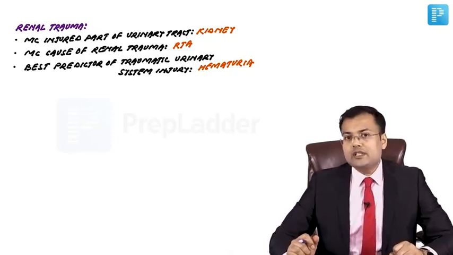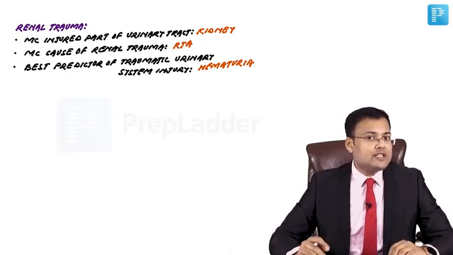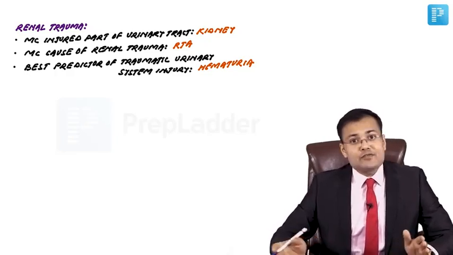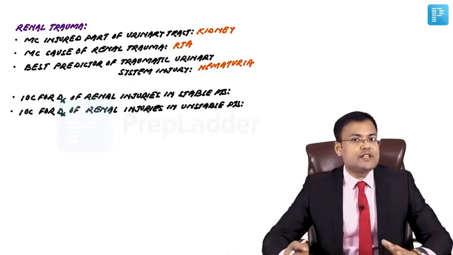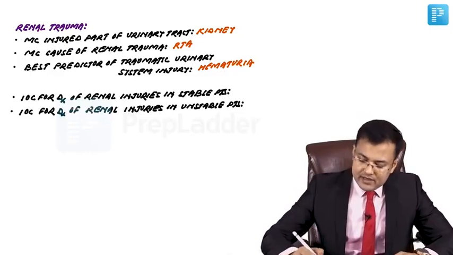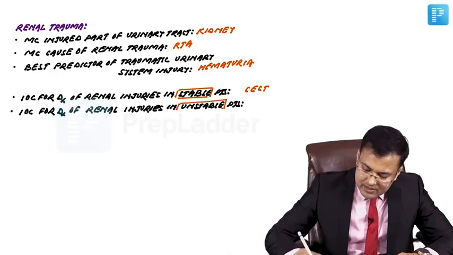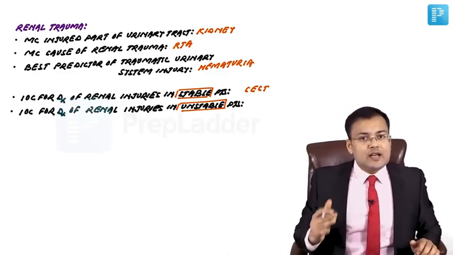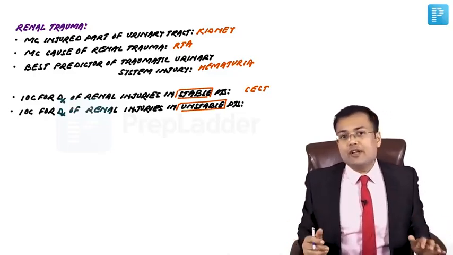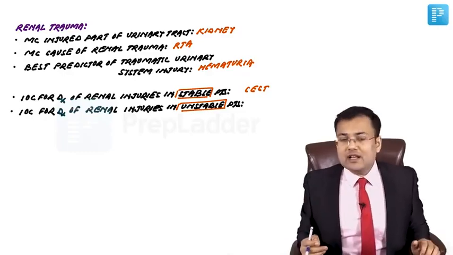Now coming to the investigations. If the patient is stable, we can go for CECT. So the investigation of choice for diagnosis of renal injury in stable patients is CECT. Imagine that the patient is unstable. We don't know the status of the kidney which is injured. That's why sometimes we have to go for nephrectomy. So you should know the condition of the contralateral kidney.